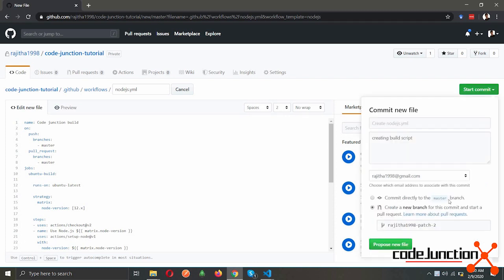Start commit, and we will be committing this through a branch. So I will be naming the commit message as creating the build script. So let's propose the file and see.